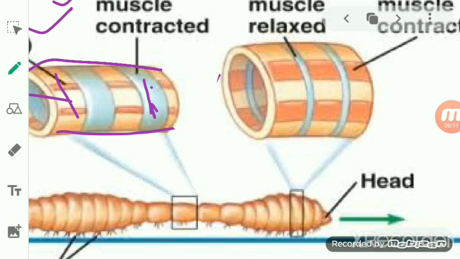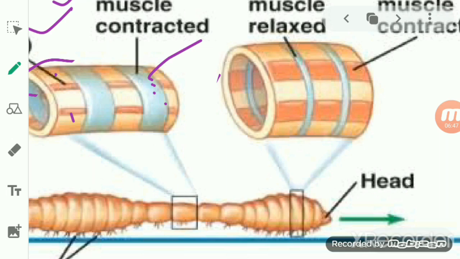So when the longitudinal muscle contracts, it makes the long and thin segment of the earthworm body short and fat again. Earlier, the blue portion you can see shows the circular muscle and this portion shows the longitudinal muscle. So when this muscle contracts, what happens? That segment of the earthworm's body becomes long and thin.